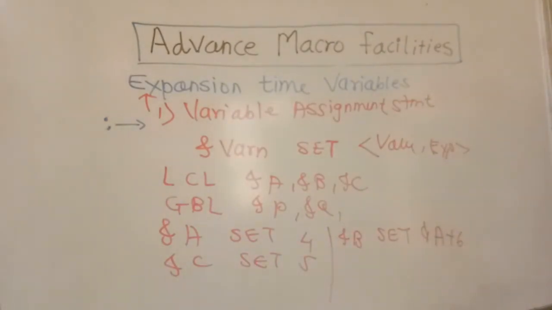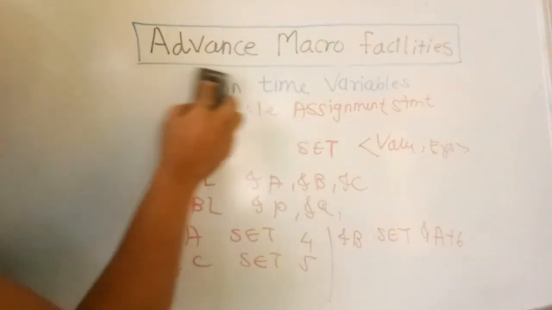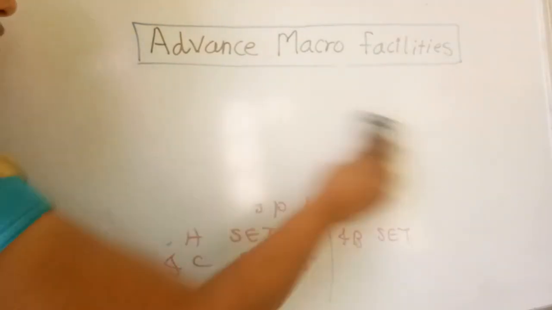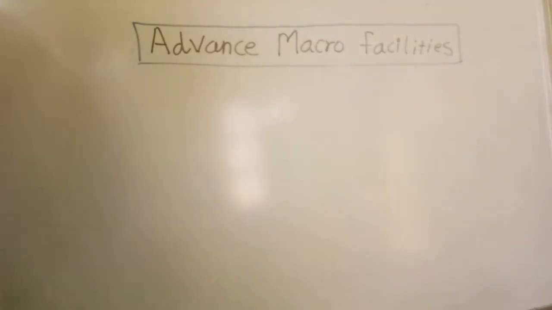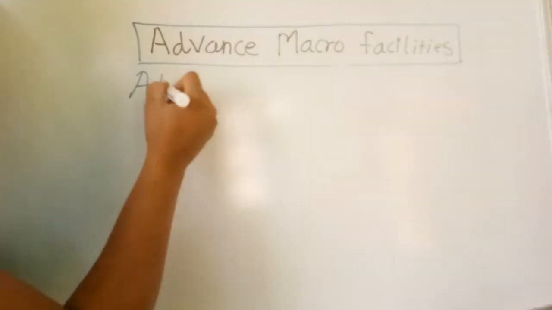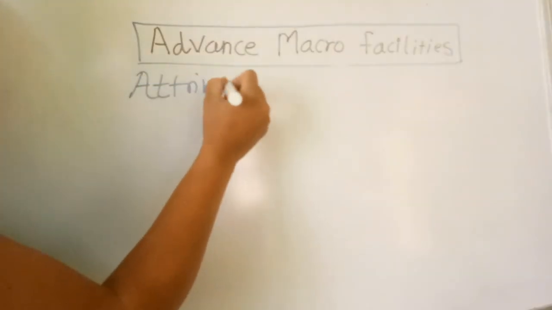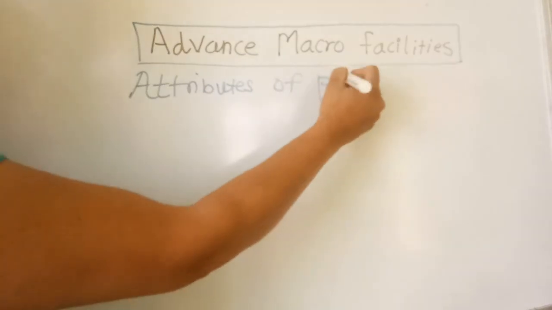So these are the different mechanisms associated with variable assignment statements, and this is all about the expansion time variables. Now, coming to the completion of these advanced macro facilities, we will see another last topic, which is nothing but the attributes of parameters.